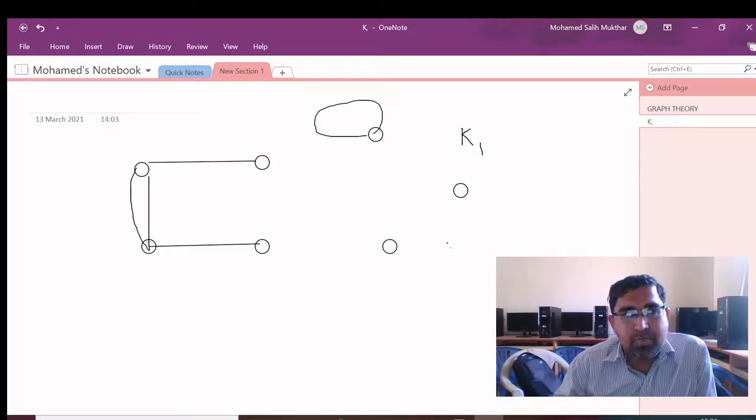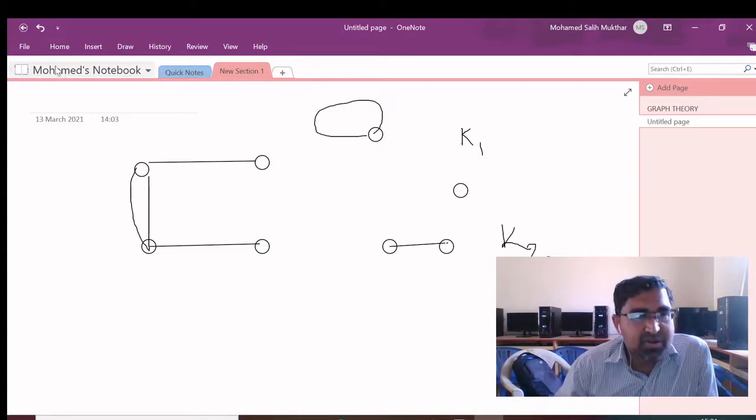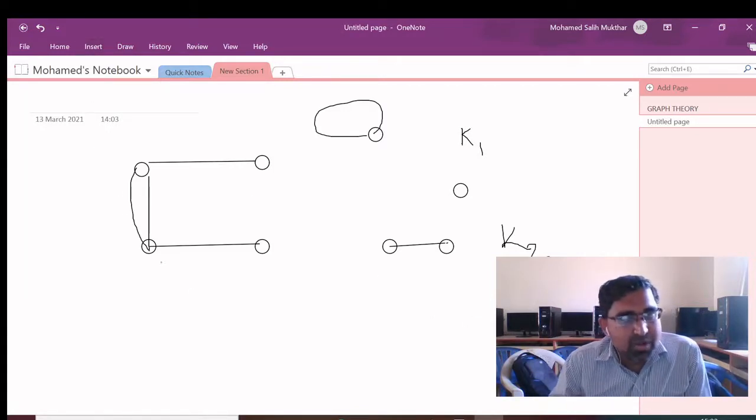Next, if you see this graph, it contains two vertices and an edge between these two vertices. So it is also a complete graph, and we will denote it K2. Similarly K3, K4, K5, etc., depending on the number of vertices, we will denote like that. So what is the condition? Very important: there will be an edge between every pair of vertices in a graph.